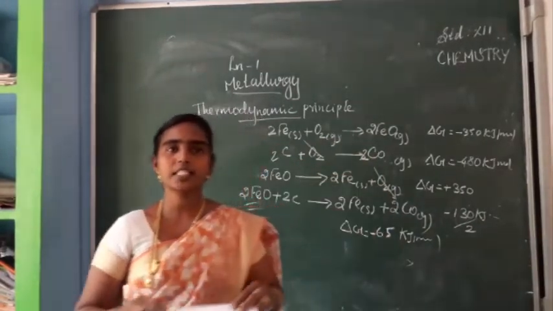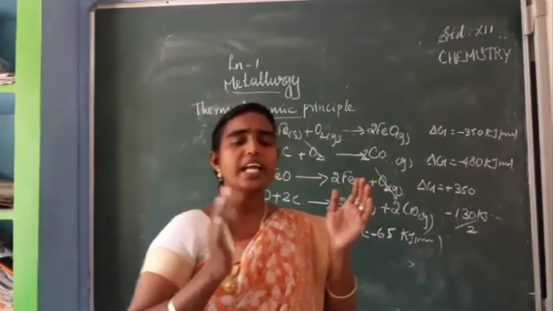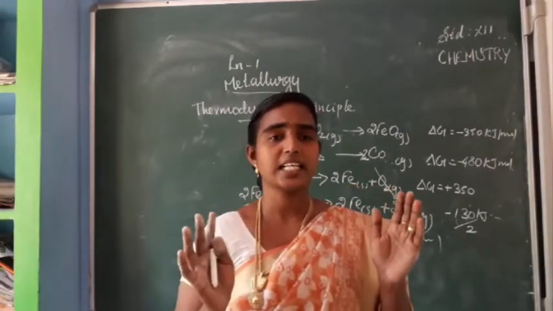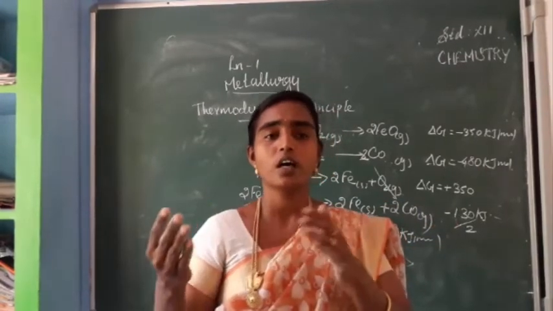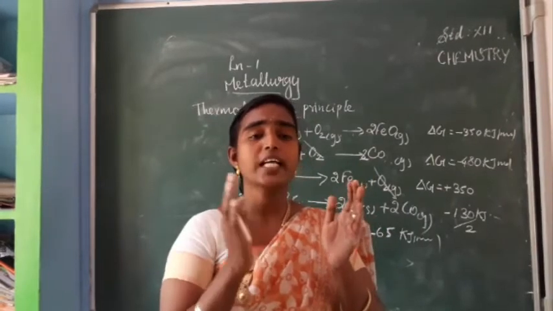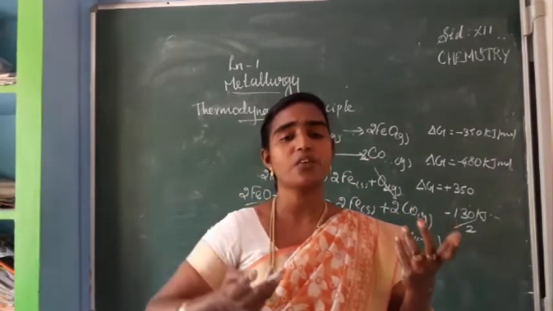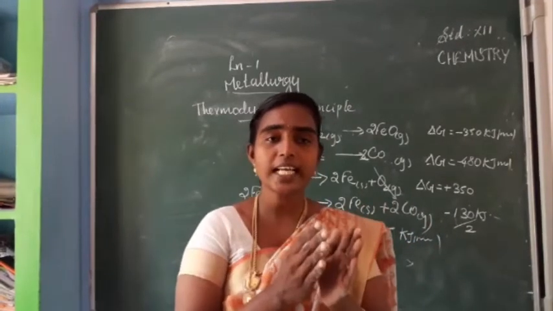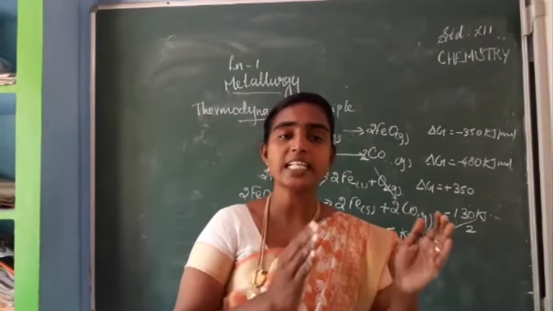The limitation of this Ellingham diagram is that we have seen only the thermodynamic consideration, isn't it? Depending on whether delta G is positive or negative, only that thermodynamic consideration is given. So it does not explain the rate of the reaction. Whether the reaction is spontaneous or not depends upon the delta G value.